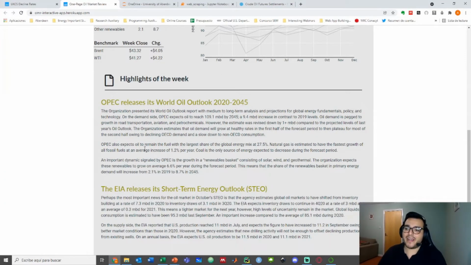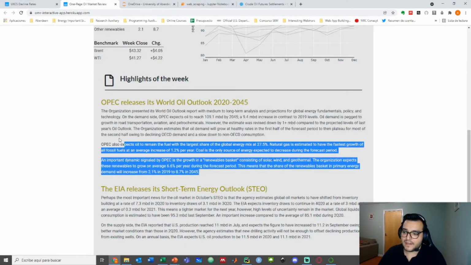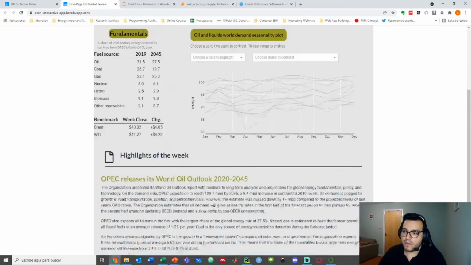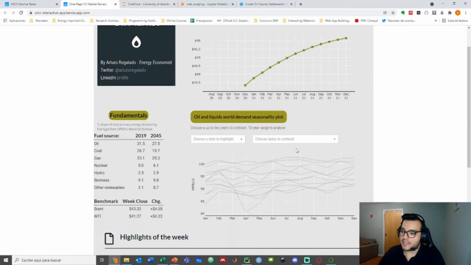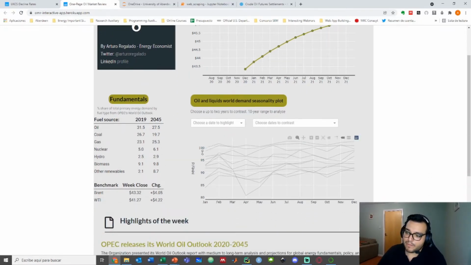By the end, I just had to change the text of what was important in the week, but mostly you will see that I have these visualizations that actually allow me to understand something. Let's go with this demand seasonality plot. The idea of this plot was to track the recovery of oil demand when the first hit of the pandemic came. At that point, we can just choose to highlight, in this case, 2020, and then I'm going to choose to highlight 2010. Let's just wait a second before the web app updates.